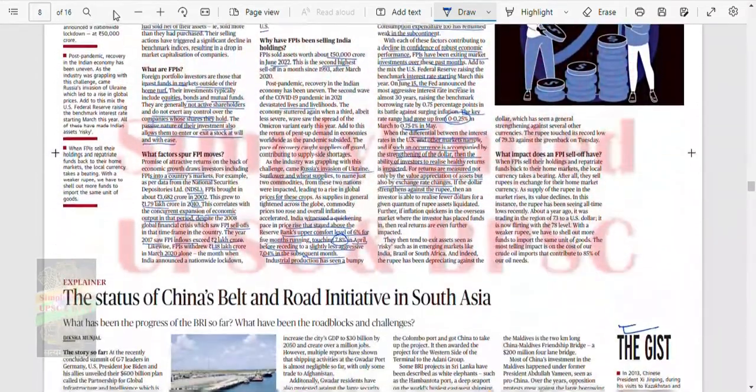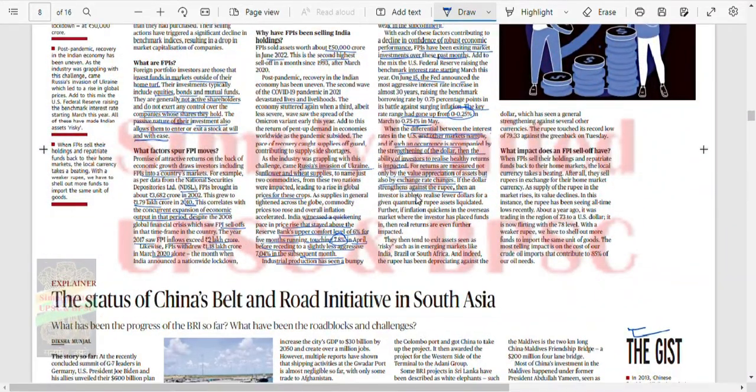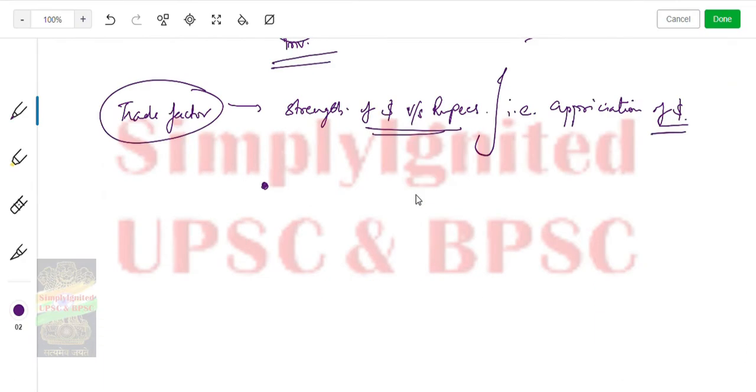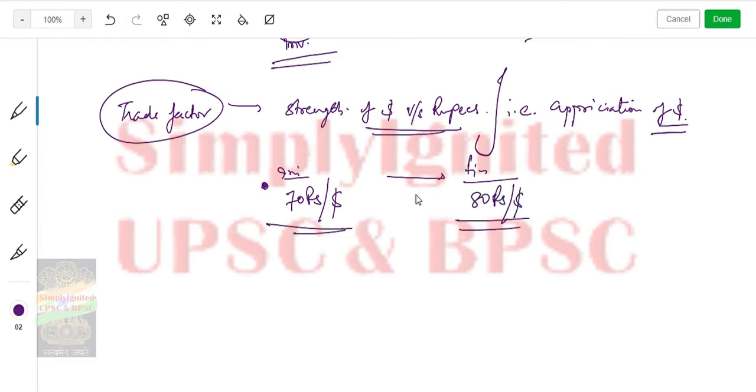Okay, so what happens is, say dollar, initially you paid 70 rupees per dollar. Now finally you are paying 80 rupees per dollar. So what had happened? Say internationally you are getting oil at $20 per barrel, example I'm just giving.